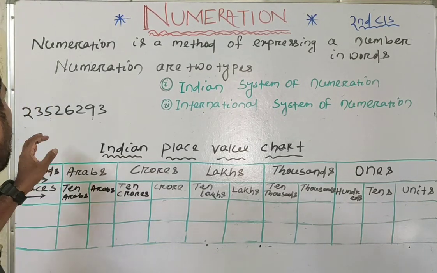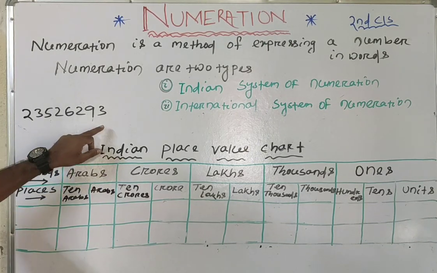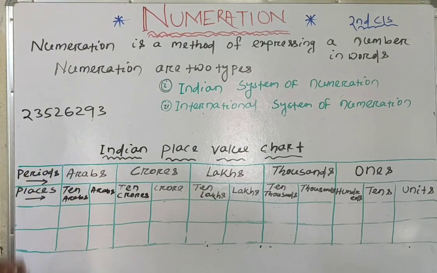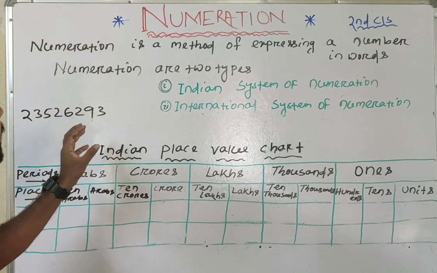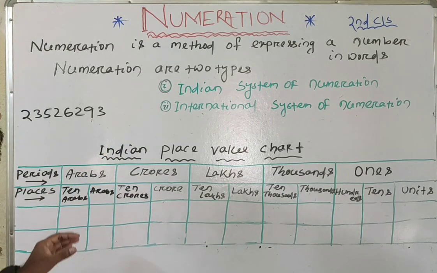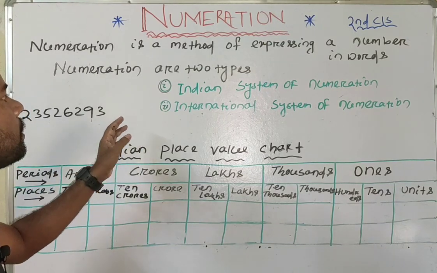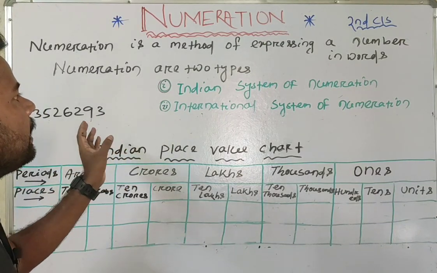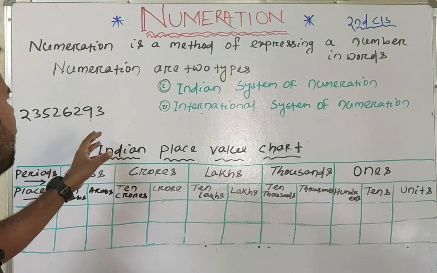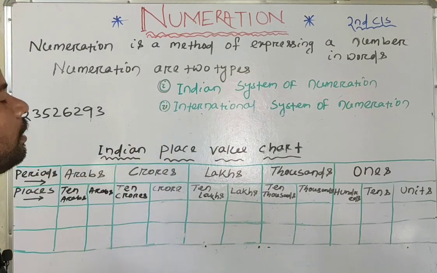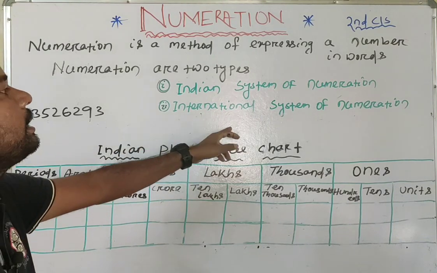For that, I have taken a number. Look at the number. It is an 8-digit number. But how can we read and write this number? To read and write this number, we need a system that is called numeration. So, by which method can we read and write? We apply two methods. The first one is the Indian system of numeration and the other is the international system of numeration.